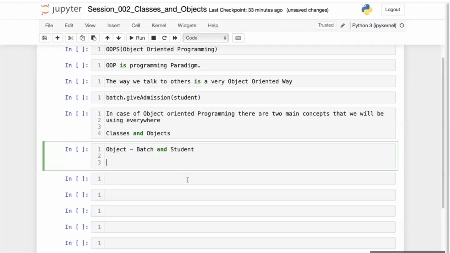Now let's see how student became an object. Earlier it was an argument. An argument is an object only. You can understand the argument as an object only. Argument is also an object. Fine.